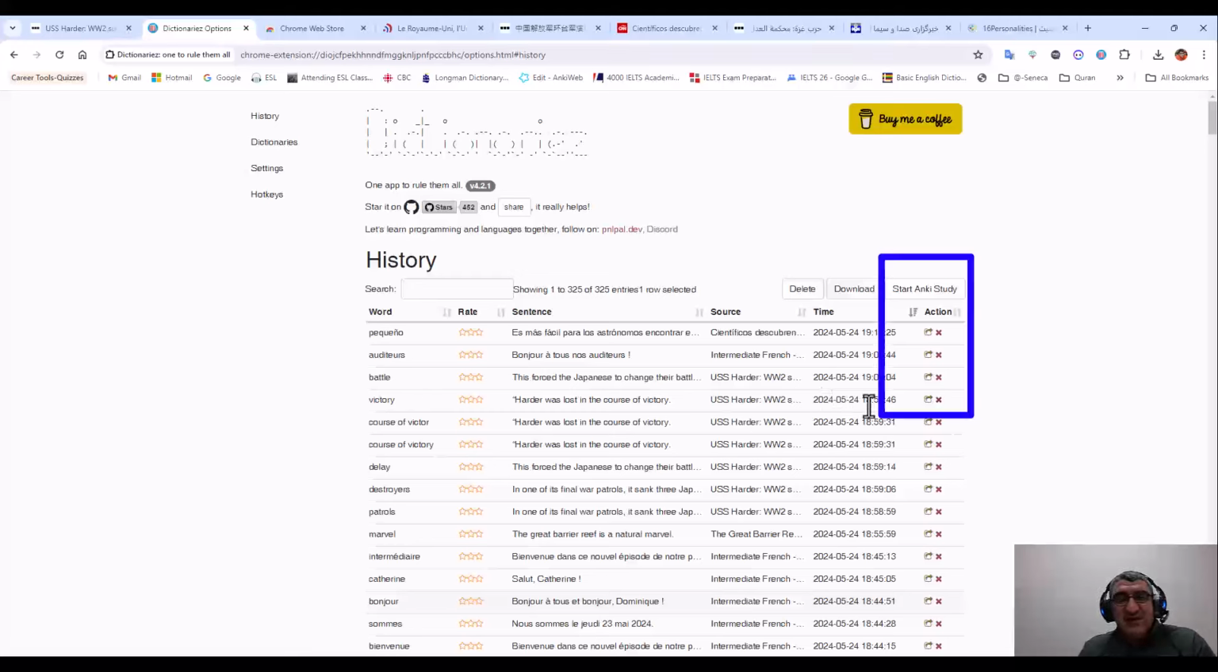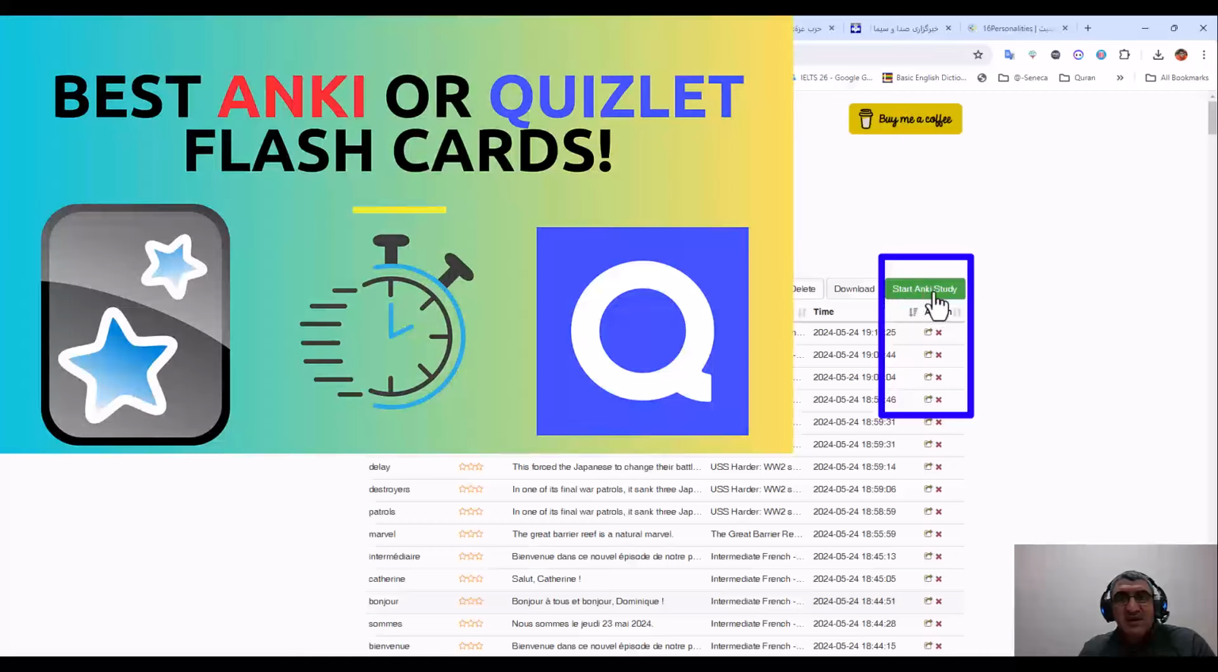Here, as you see, in front of it we have an arrow. This arrow is for, as you see here, start Anki study. You know Anki, you can search on the internet, on YouTube. There are lots of videos on how to work with Anki. It is very simple.